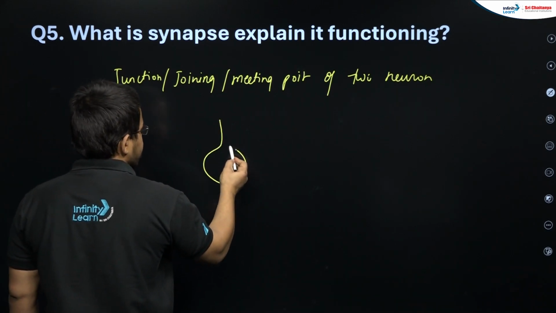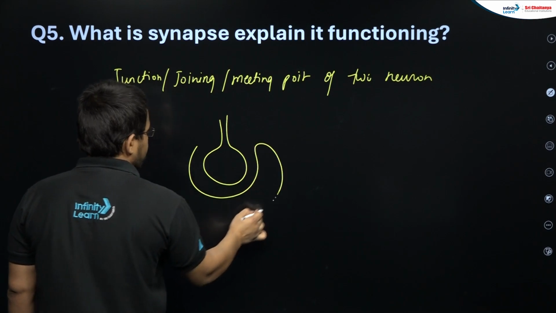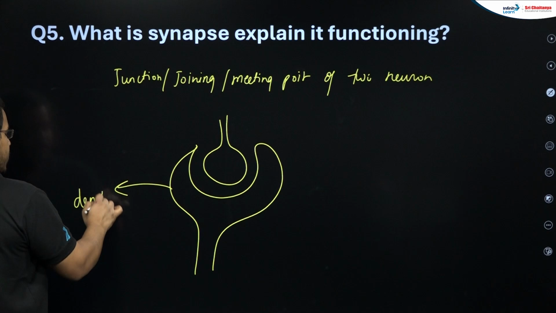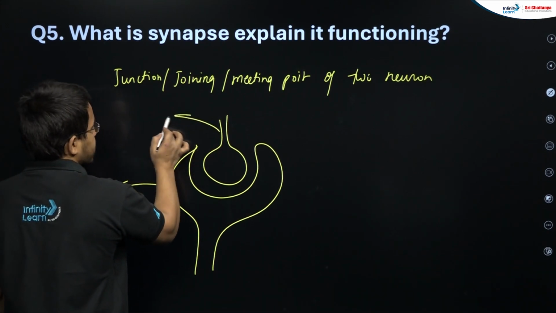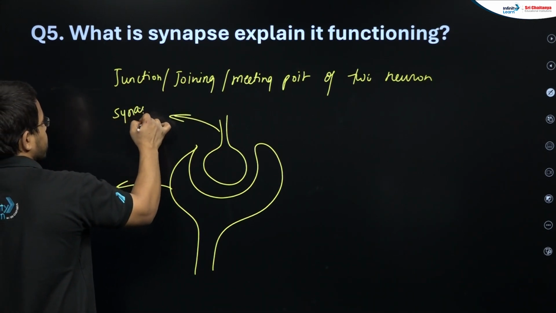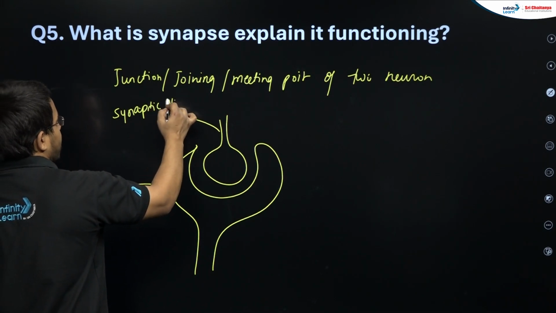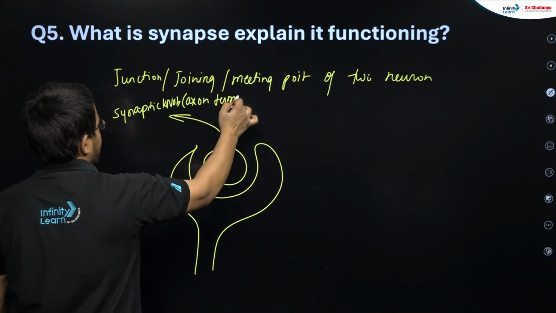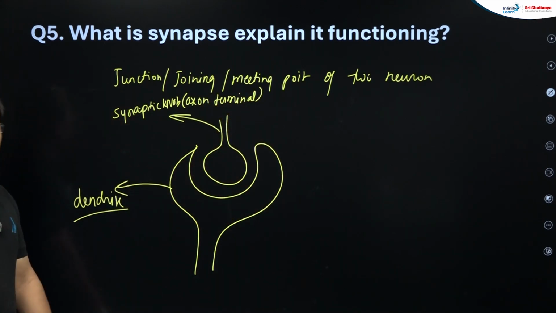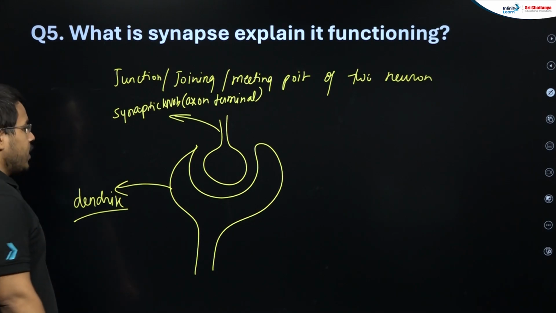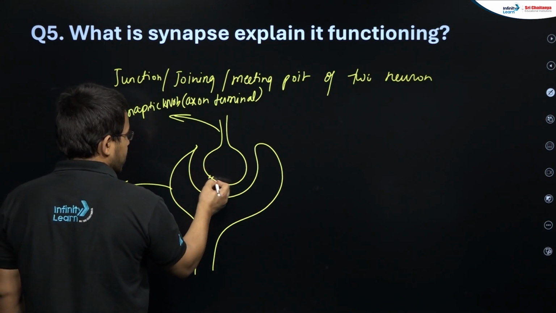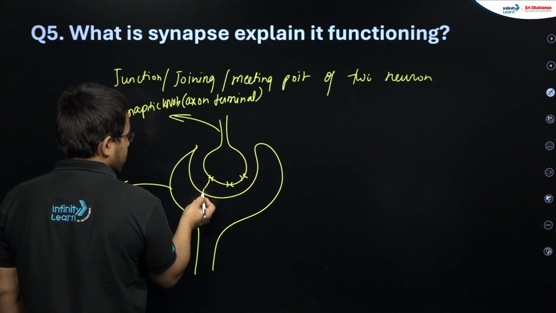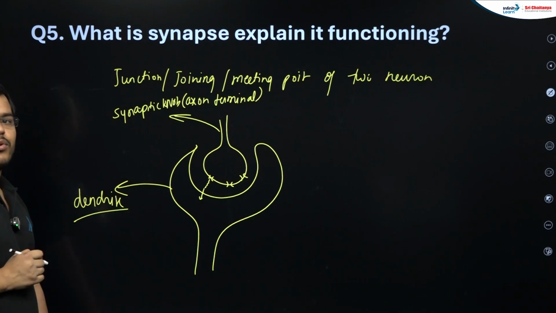So one of the neurons' synaptic knob is going to be there and the other neuron's dendrite is going to be there. So one neuron's dendrite and the other neuron's synaptic knob, and the synaptic knob, students, will be there in the axon terminal or axon ending. Right. Now students, what happens here, this particular neuron whose axon terminal is there will be sending the message to the dendritic portion of the other neuron.